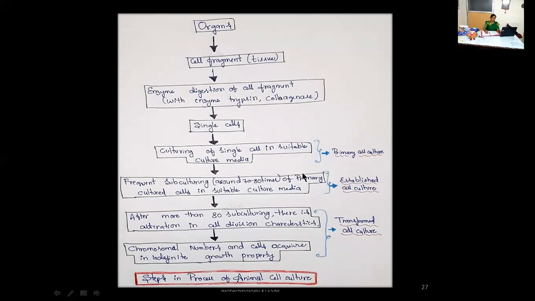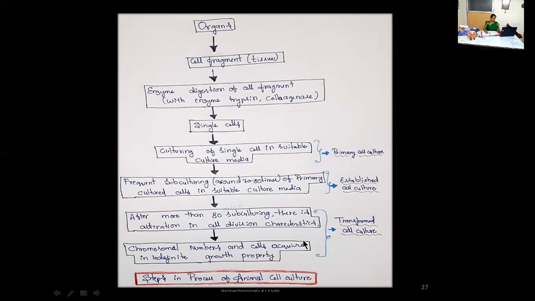Then in established cell culture, what are we doing here? Frequent subculturing, around 70 to 80 times, of primary cultured cells in a suitable culture media. Then after more than 80 subculturing, alterations in cell division characteristics can be observed, like chromosomal number alterations, and cells acquire indefinite growth property.